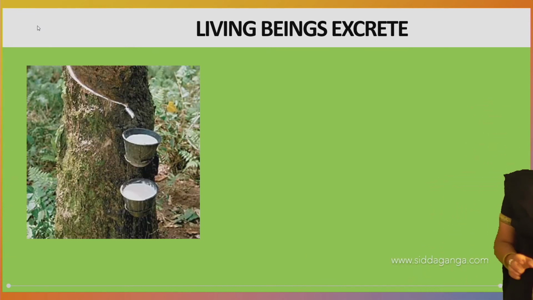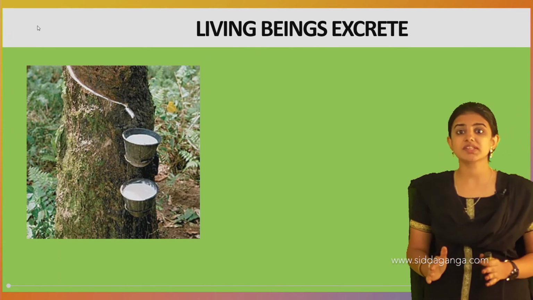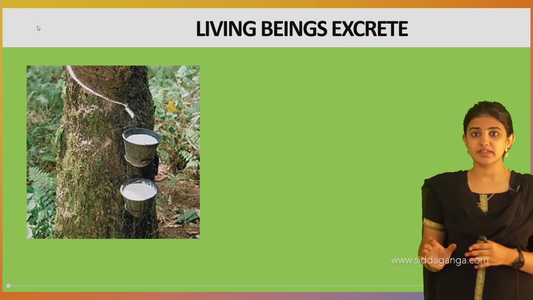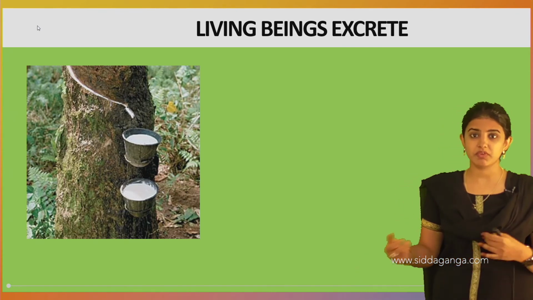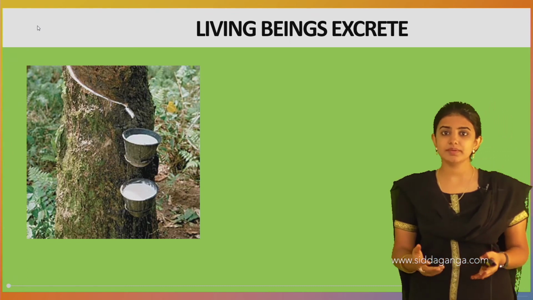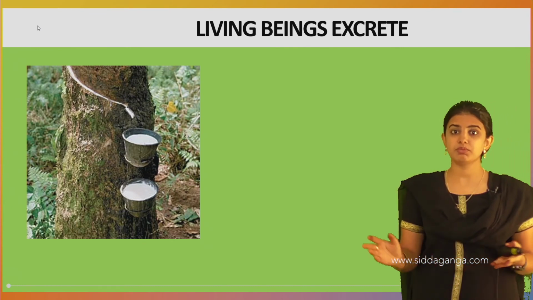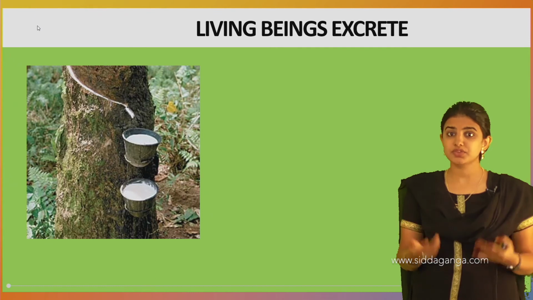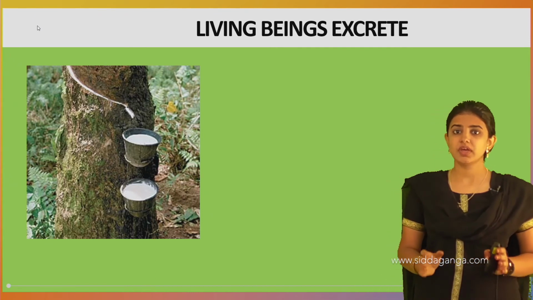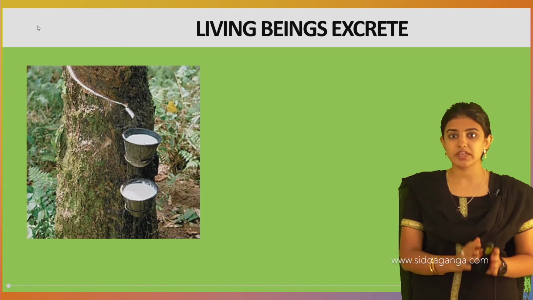Next we shall move on to living beings excrete. Excretion is the process of getting rid of waste. Getting rid means removing the waste from our body, and we call it excretion. Excretion takes place in our body, and through sweat we remove waste, and through urine and urea also we remove waste. And in all living organisms, excretion is very essential and takes place.